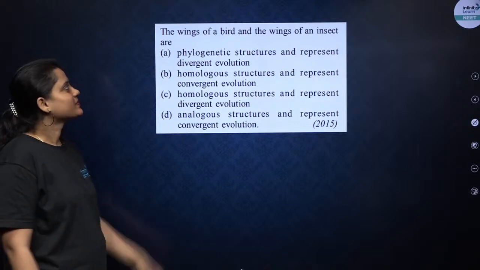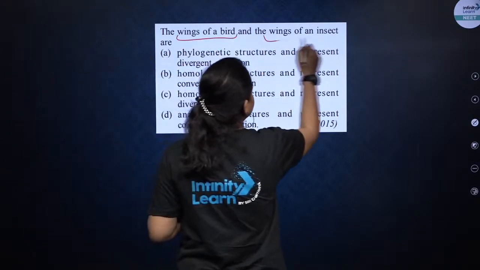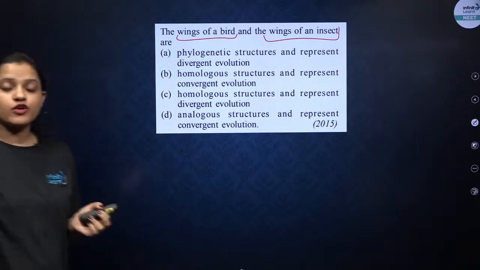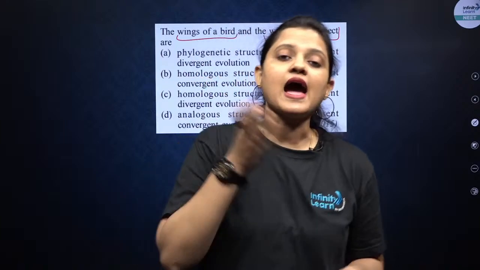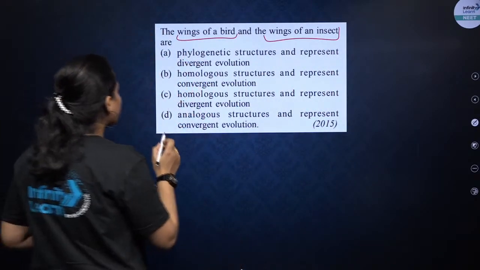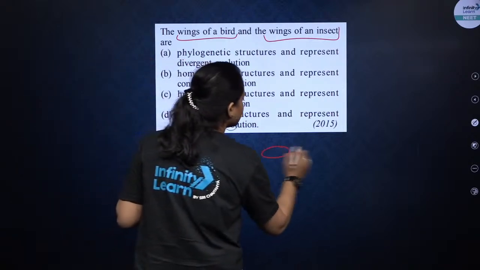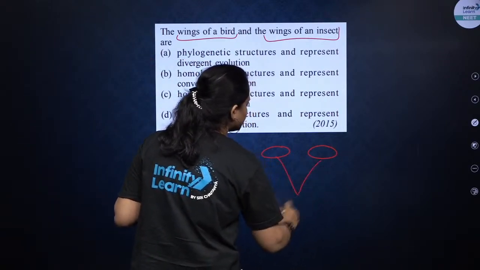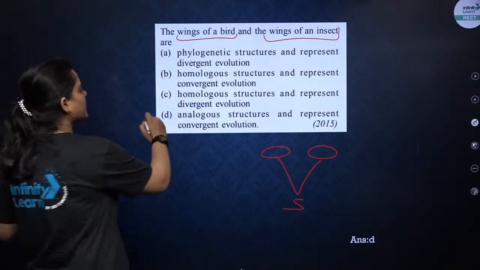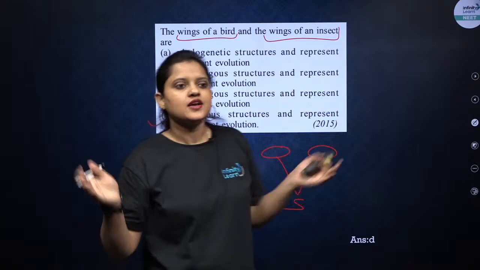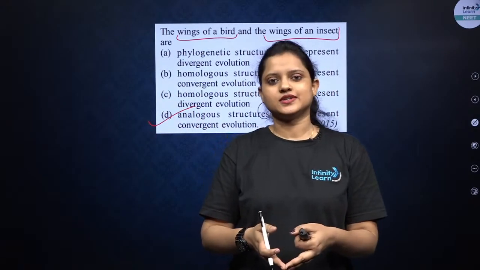Next question. The wings of a bird and the wings of an insect are... See, wings. Both are used for flying. That means the function is the same, but again the structure is different. So they are analogous organs, and analogous organs represent, as I told you, convergent evolution. Just now we discussed that analogous organs will show convergent evolution: different structure but same function. Okay?